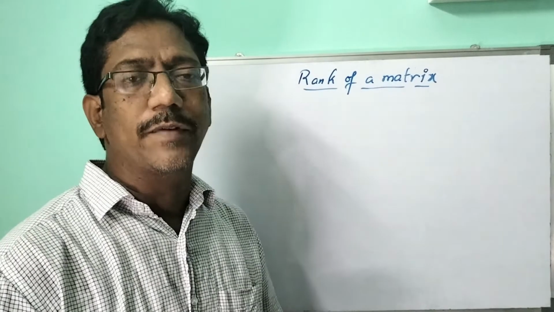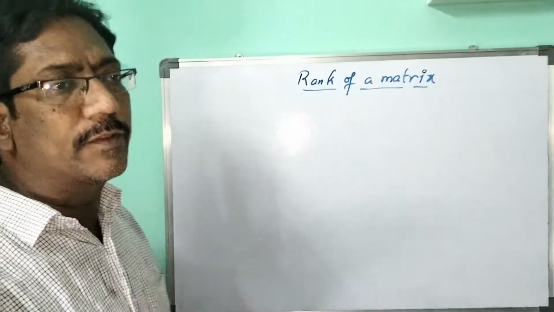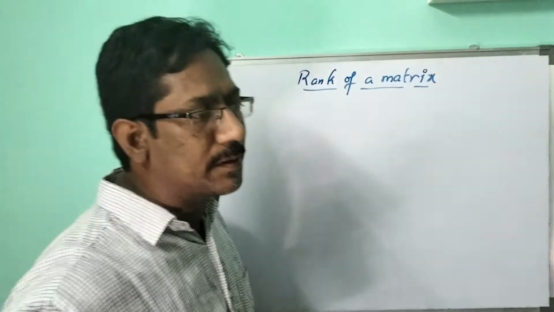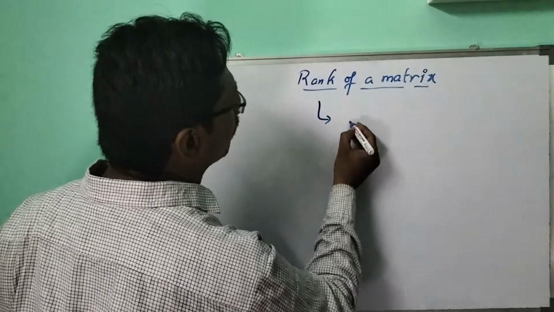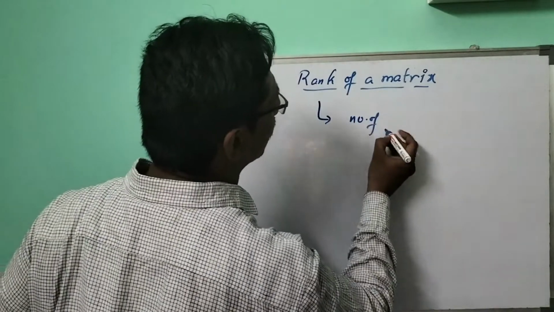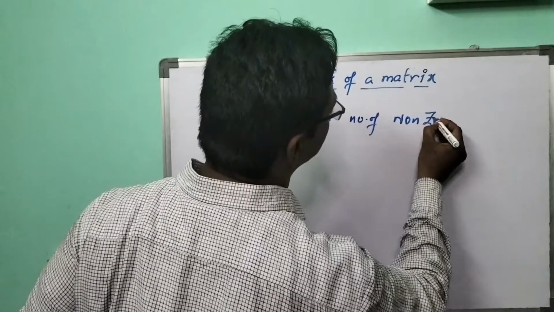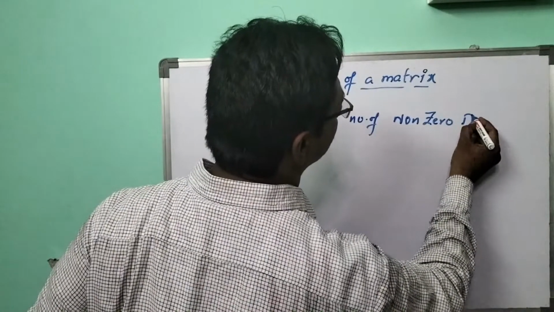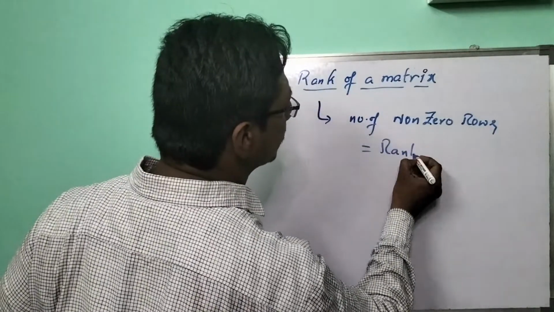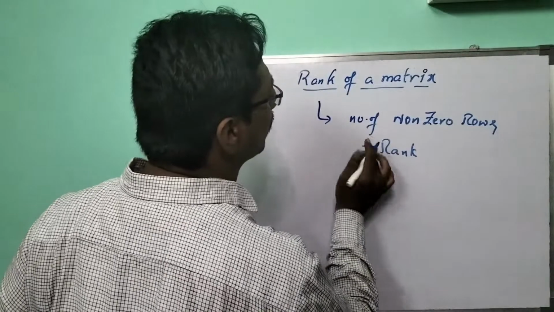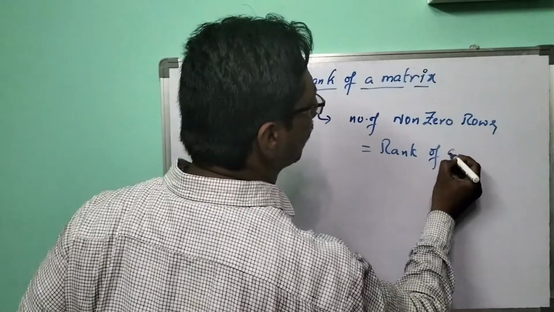We are going to discuss the rank of a matrix. To find the rank of a matrix, the minimum concept I am saying here is this: the rank of a matrix is nothing but the number of non-zero rows. In simple terms, the number of non-zero rows is the rank of a matrix.